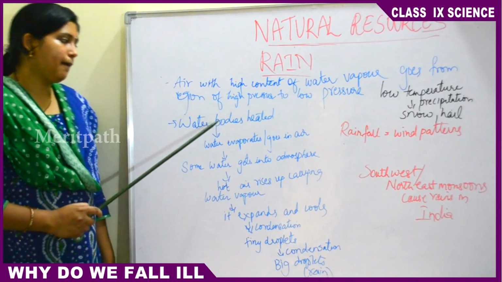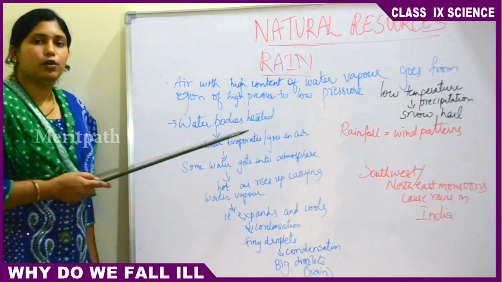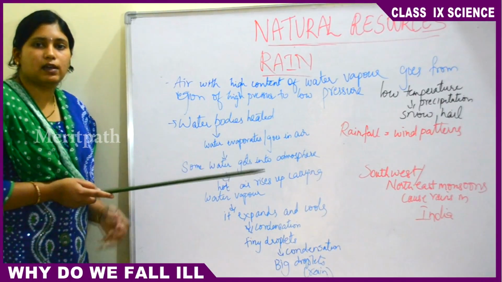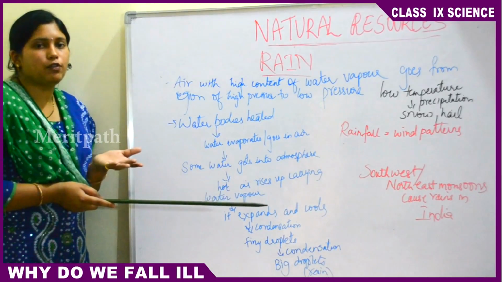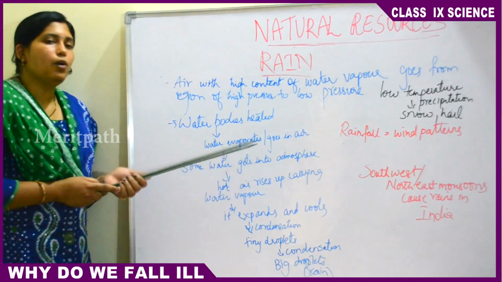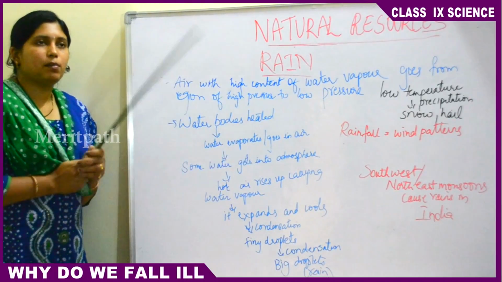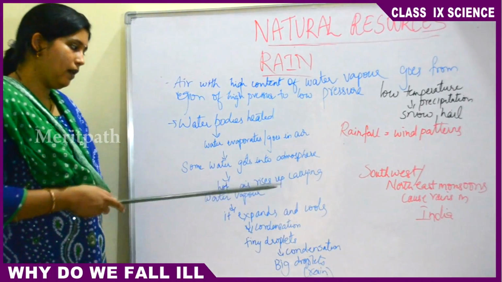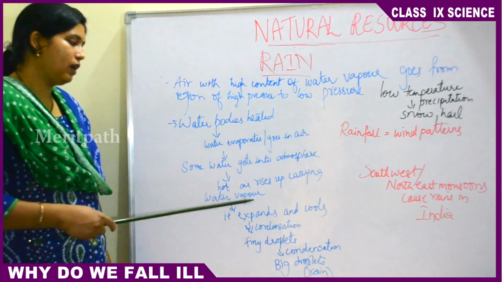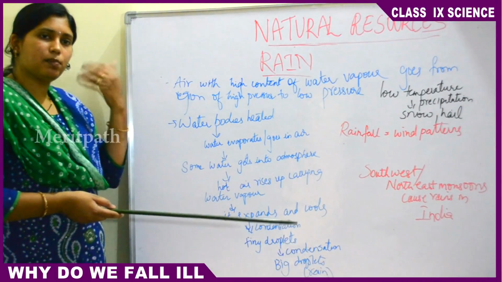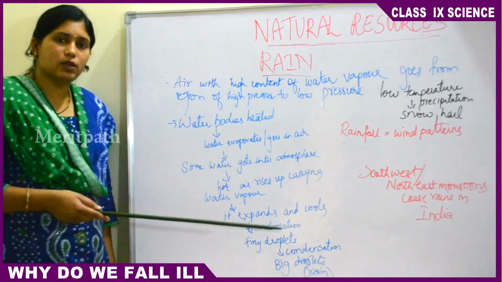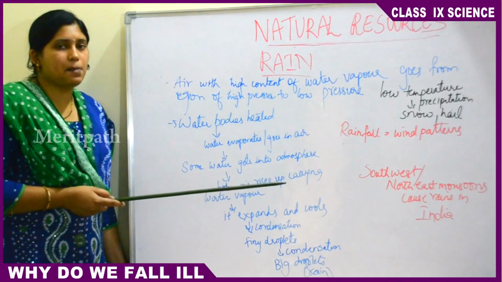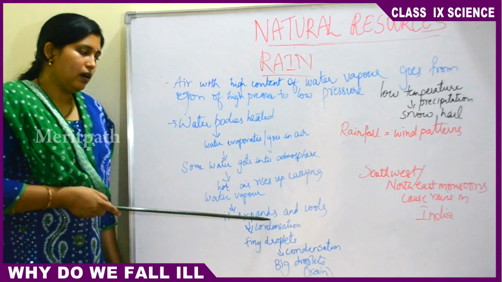So let's start again. Water bodies get heated up due to the presence of radiation. This creates water vapor. When the water bodies are heated up, the water turns into water vapor or steam and goes into the air. While going into the sky, some of the water vapor goes directly into the sky and some of it mixes into the air or atmosphere. Then hot air rises up carrying water vapor. While going up into the sky, it expands and cools down, because as the altitude increases, temperature decreases.